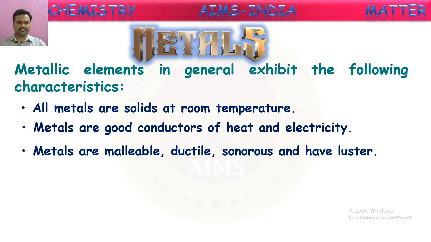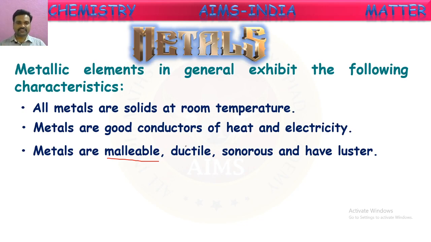What are these properties? Malleable means metals can be beaten into thin sheets. Say some tools are made up of metal sheets, like the vessels which we use at home. Those vessels are made up of metals, where the metals are beaten into thin sheets to make them. The property of metals by which they can be beaten into thin sheets is called malleability. Metals have this malleable property.